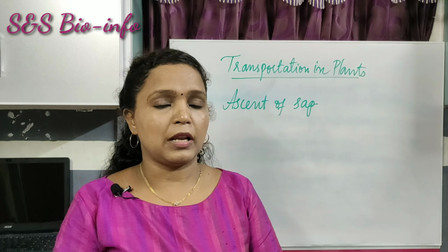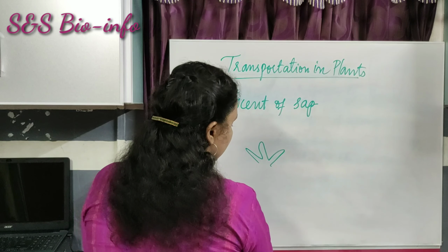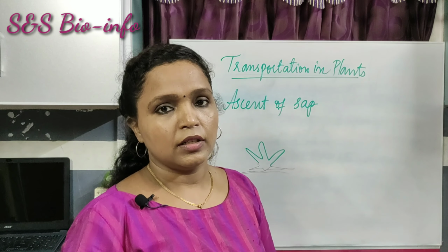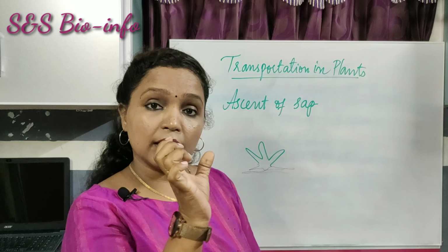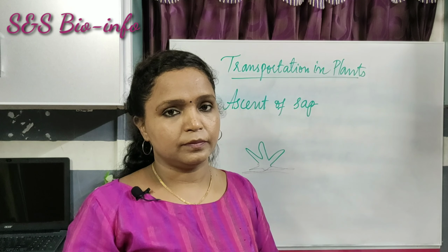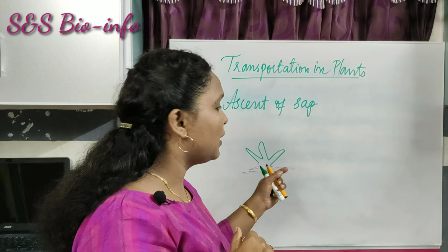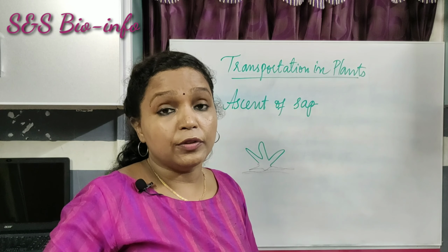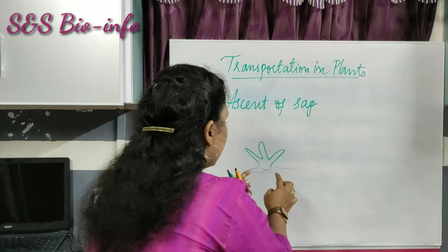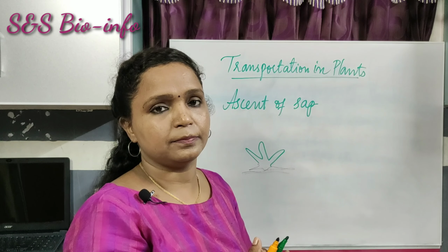But in case of small plants, let's consider a small herb. Suppose this is a small herb that is found in your locality. The distance between the roots and the leaves or the stem of the herb is very small. Here the diffusion pressure is sufficient to meet the requirement of the plants. So with the help of the diffusion pressure, the water and other raw materials move upwards and reach different parts of the plants so that the plant can utilize them.